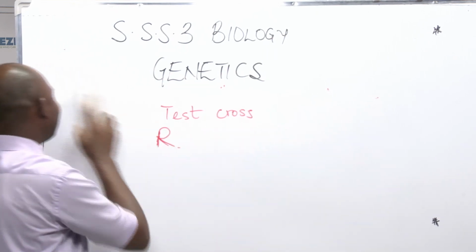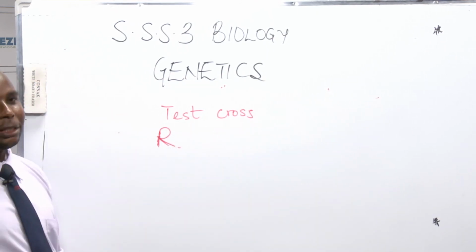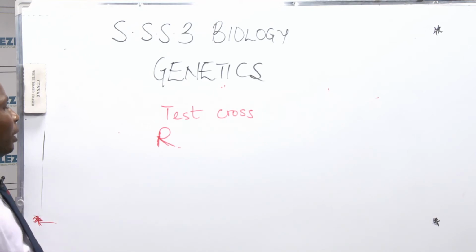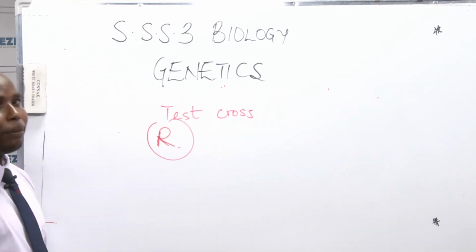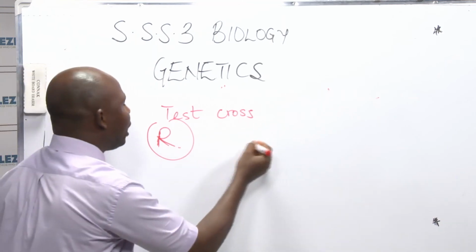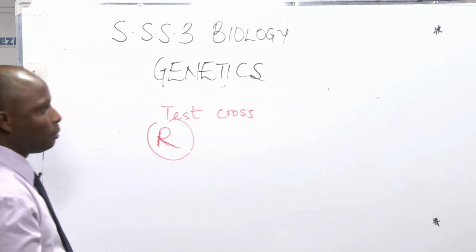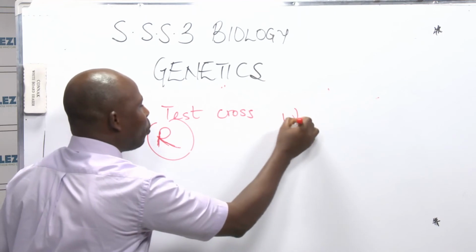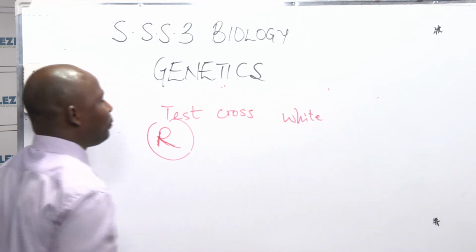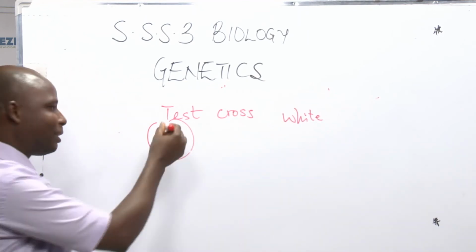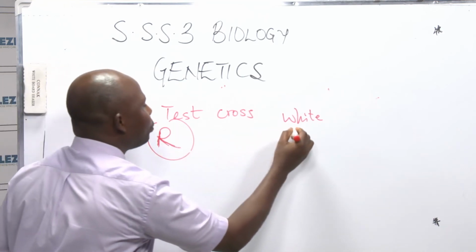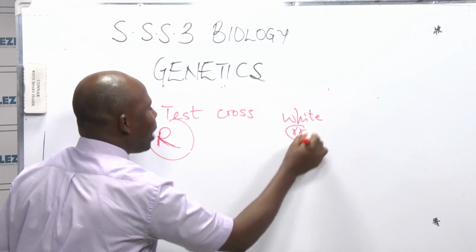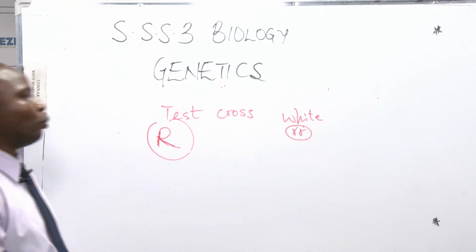And how do we do that? We cross it with a recessive color. Now this is red. We don't know the other letter. But we now cross it with another flower, white. Let's say we have a white flower. We want to use it to get the genotype of this particular red flower. And we use these letters to represent white. You must use a recessive one.